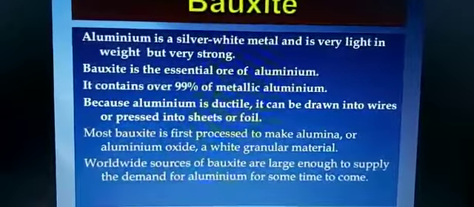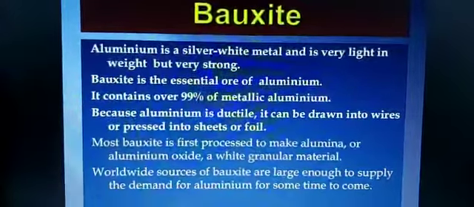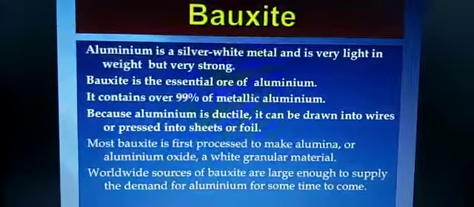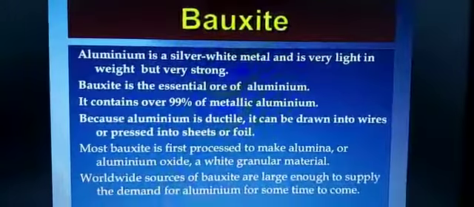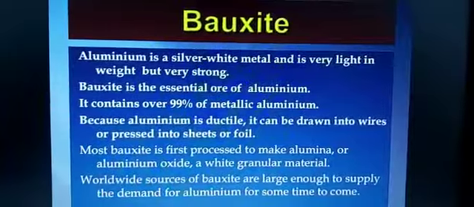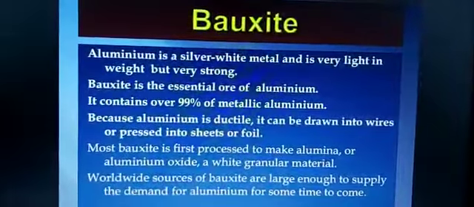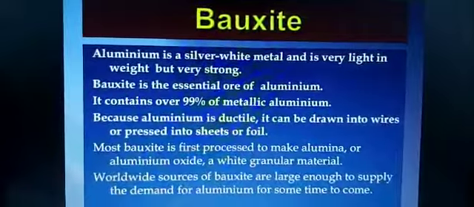It is used in the electrical equipment industry and for transmitting electricity because it is a good conductor of electricity. Pure aluminium is the best material for making headlights, reflectors and mirrors and in telescopes. So these are the important uses of bauxite.